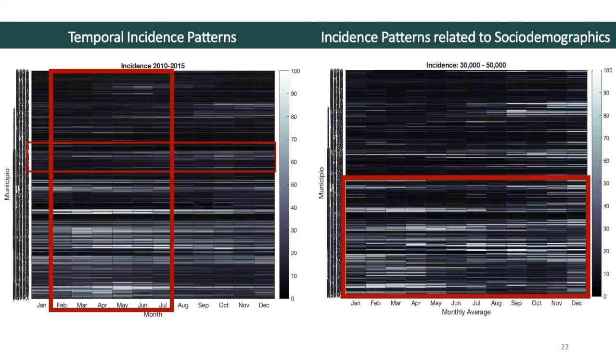However, municipalities that did not have this prevalent peak incidence during this mid-year window appeared to have a gradual increase in incidence throughout the year. The figure on the right shows the incidence in 2015 for municipalities with a population between 30,000 and 50,000 inhabitants. This population bracket had the highest incidence rates. Additionally, there is a similar peak observed between February and July independent of population size. However, in this year, there also happened to be a much higher incidence rate in December.